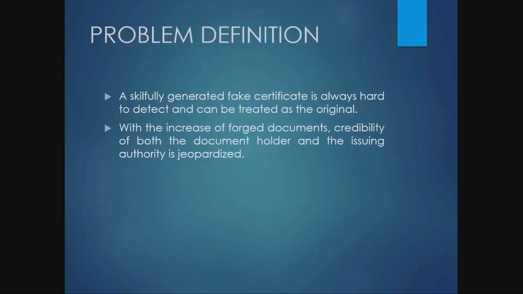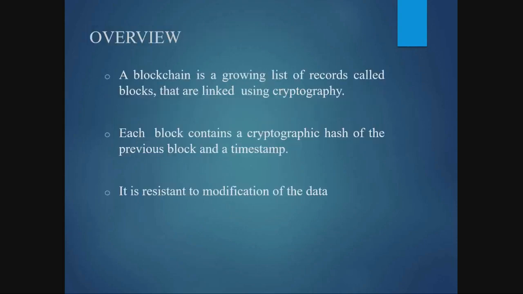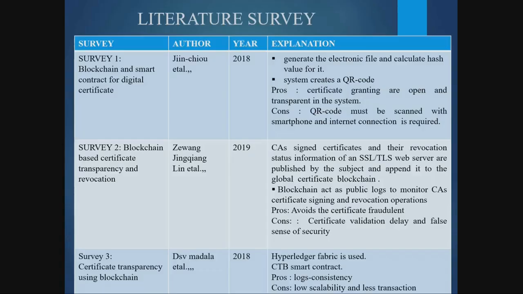The main problem is that now everyone has knowledge of Photoshop, digital certificate generation, image duplication as well as video editing. Those skills are automatically migrated to the drawback of the system also. So everyone can generate any certificate, any institute's certificate. That's the main drawback. Skillfully generated certificates cannot always be detected. To overcome this, we are going to introduce this project.